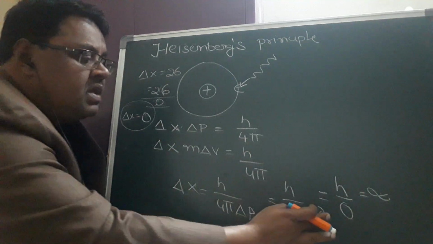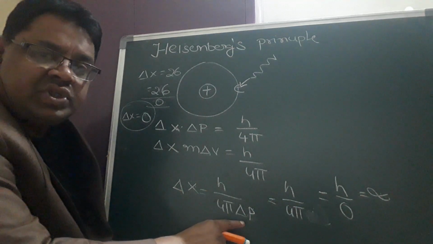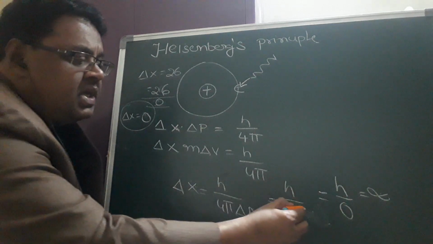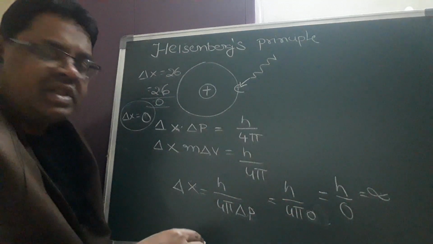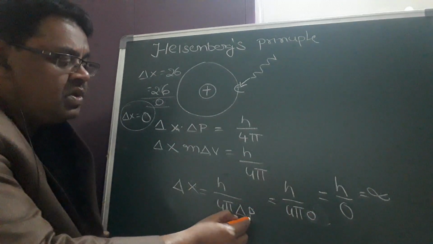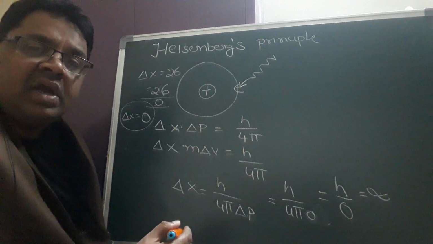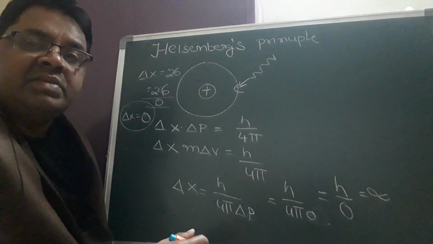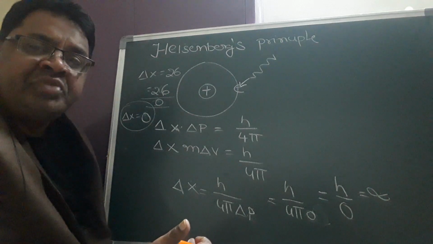Here delta p will be 0 if you correctly found the value, and delta x is h by 0, that will be infinity. That means delta x becomes an infinity value if you give that delta p value exactly. So like this you can see, if you find one value exactly, the other value becomes infinity. So this is the main principle of Heisenberg.